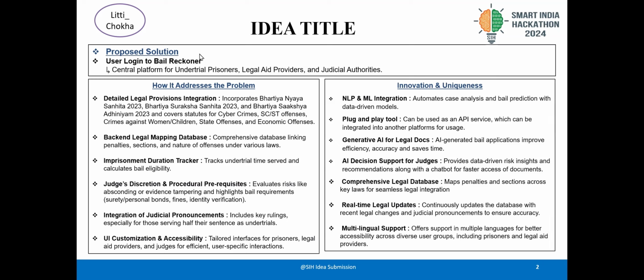It also has an imprisonment duration tracker which tracks the time served and calculates bail eligibility. Now, the judge discretion and procedural prerequisites evaluate risk and everything. We have incorporated that into the dataset, and the model uses everything to display the bail eligibility. It also integrates the judicial pronouncements, including key rulings, especially for those serving half their sentence as under trials. It has UI customization and accessibility, which simply means that we have given a simple UI for the users to use.